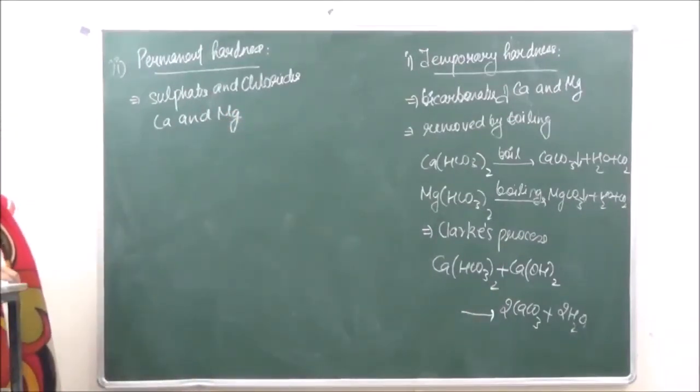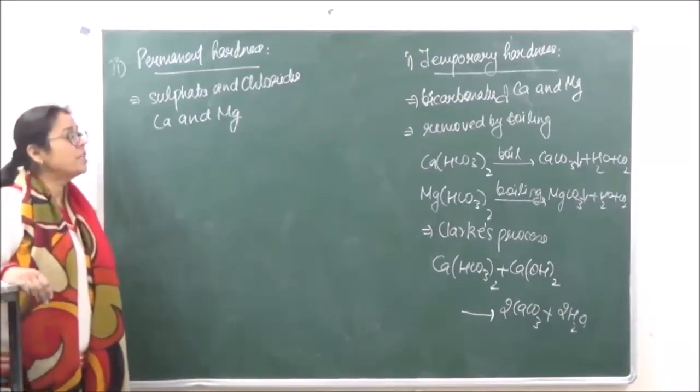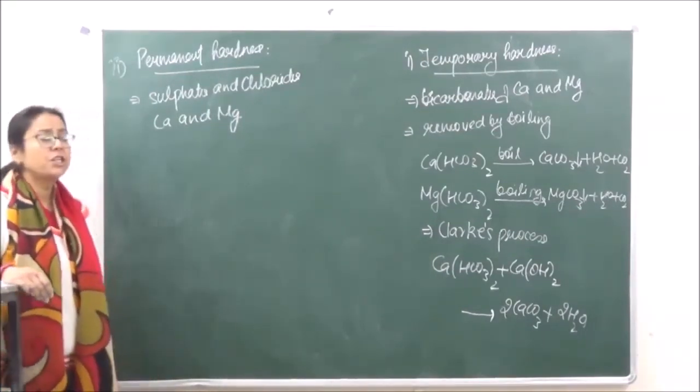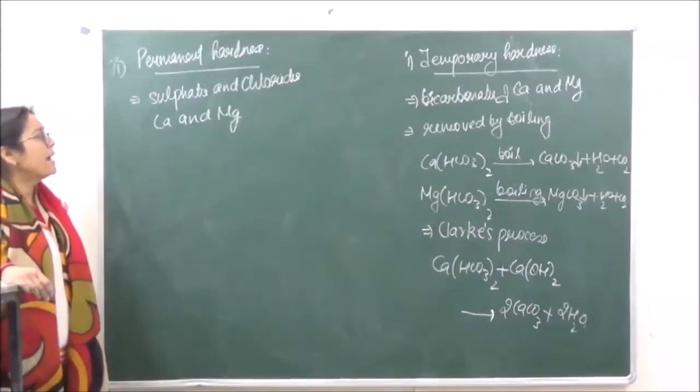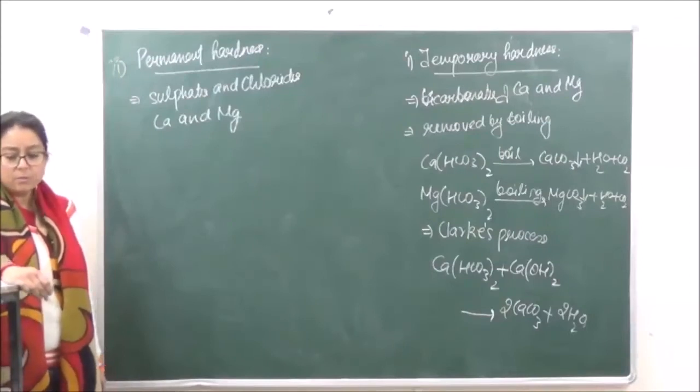Right? This type of hardness cannot be removed by mere boiling, we need to undergo certain chemical processes by which the permanent hardness needs to be removed.